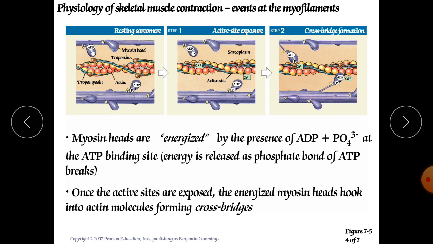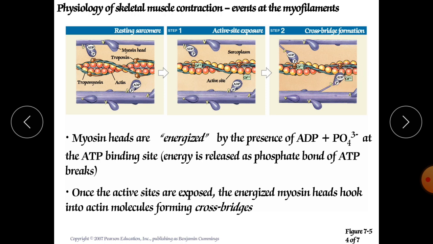Now the myosin heads are energized. Whatever myosin heads are here, you can see this is the myosin head, this is the myosin head, this is the myosin head. The myosin heads are energized by the presence of ADP and phosphate at the ATP binding site. So they can be energized by this ADP and the phosphates.